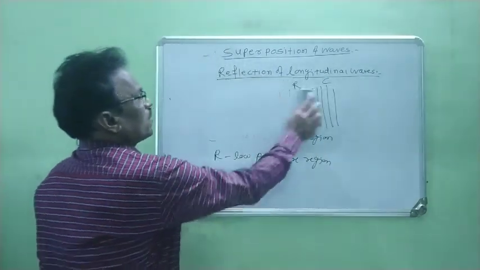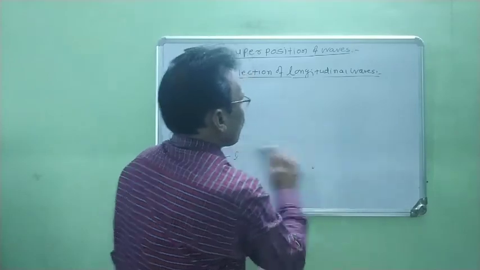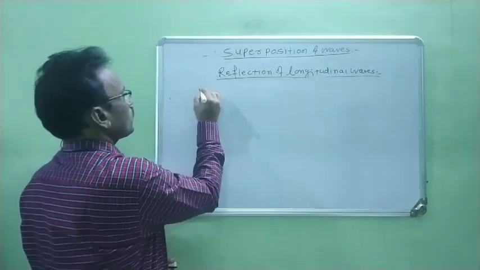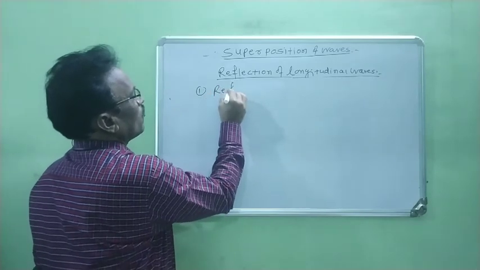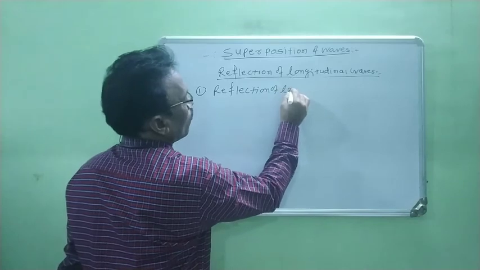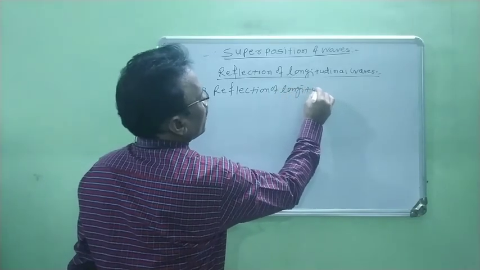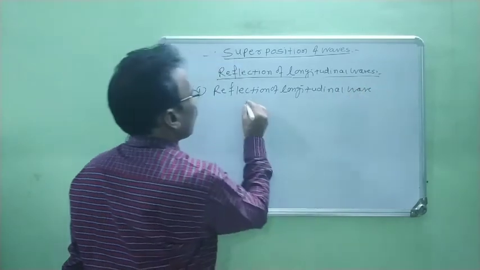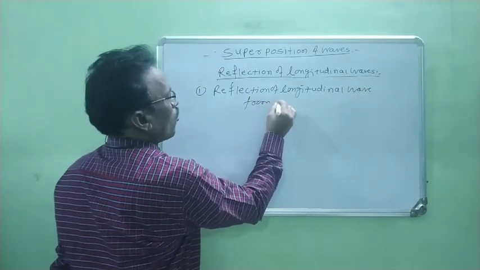Now today we discuss reflection of longitudinal waves from a denser medium.